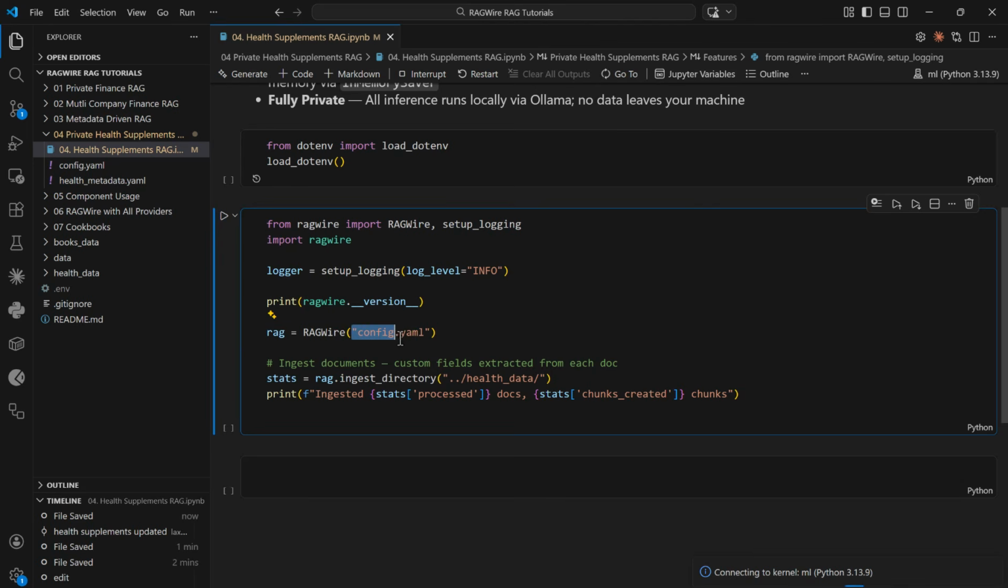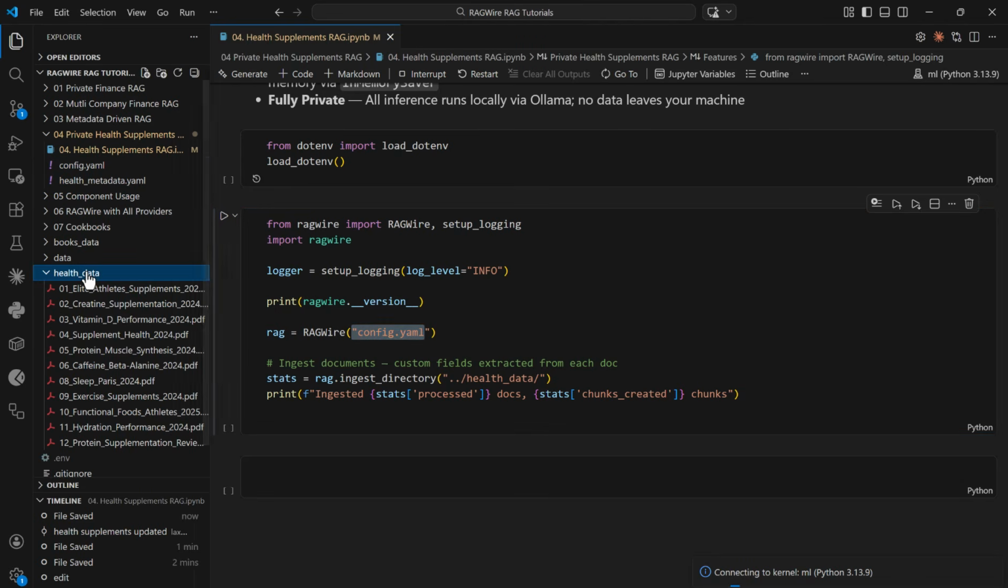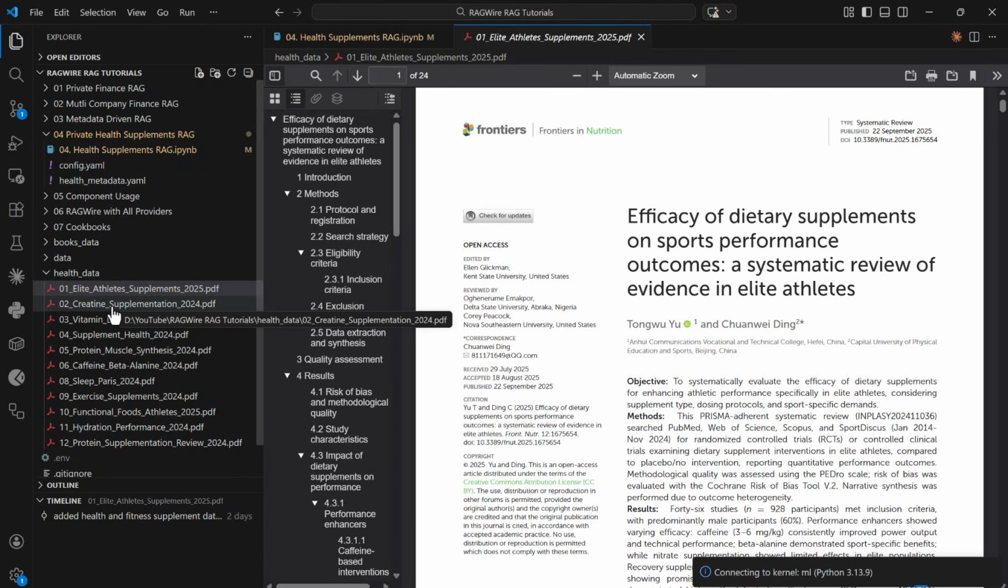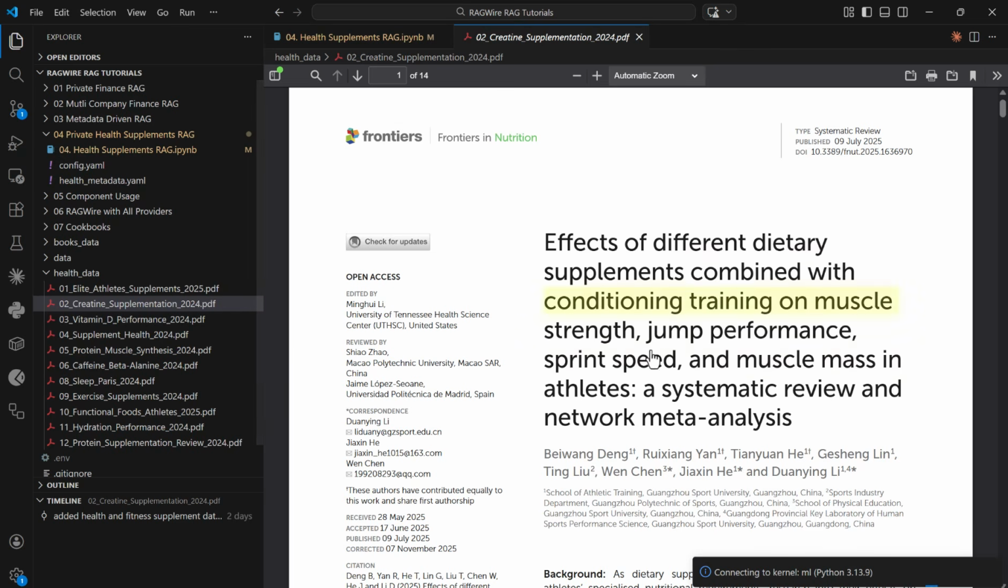Preparing this config file is really very important. In our previous videos, we have seen how you can analyze financial data. But this time we are analyzing health and fitness supplements data. Basically, it is kind of building your own private health and supplements RAG system. Here I have provided a lot of research papers related to health and supplements. As you can see, all these are actually trusted research papers.